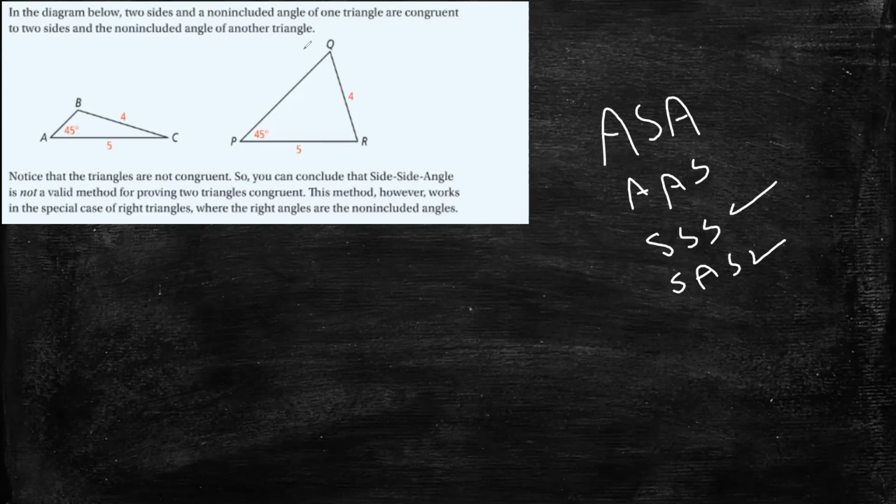And if I have two angles and a side that's included between them, I can say that these two triangles are congruent. Also, if you have two angles and a side that's not included, we can say that these two triangles are congruent. Now, how about this one?